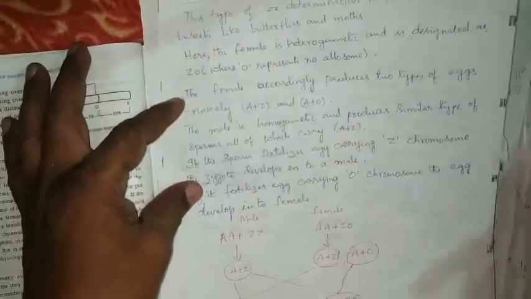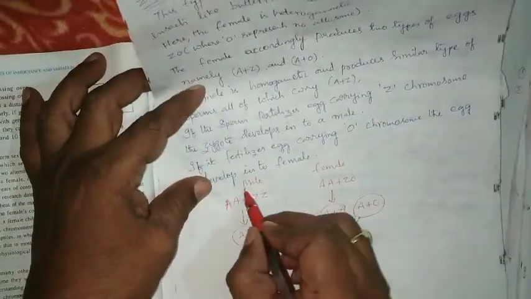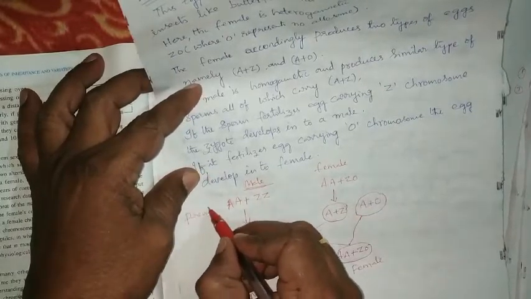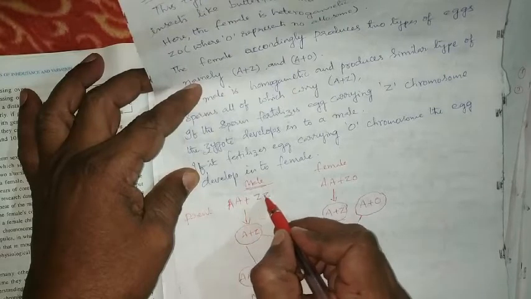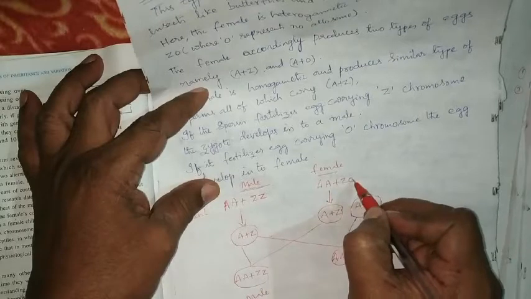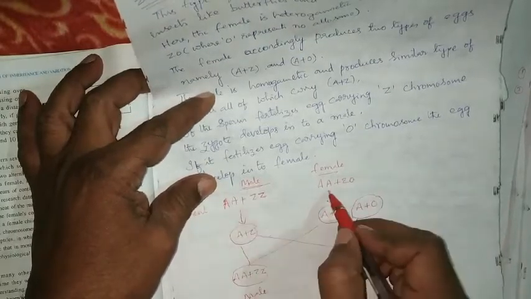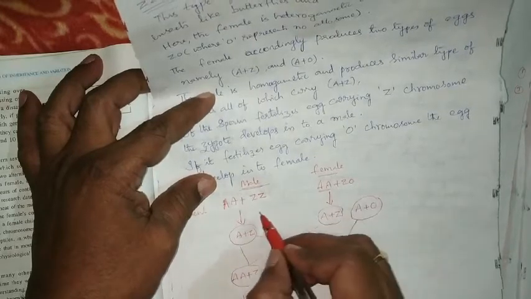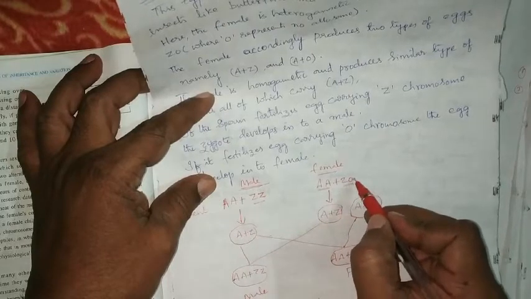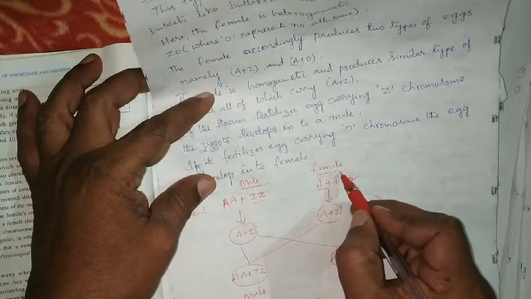So let us see that. So here, in case of this type of sex determination, the parent male has AA plus ZZ, and the female has AA plus ZO. AA means autosomes. ZZ means male, ZO means female. Here there is no other allosome, so only Z is present. This is also a female.